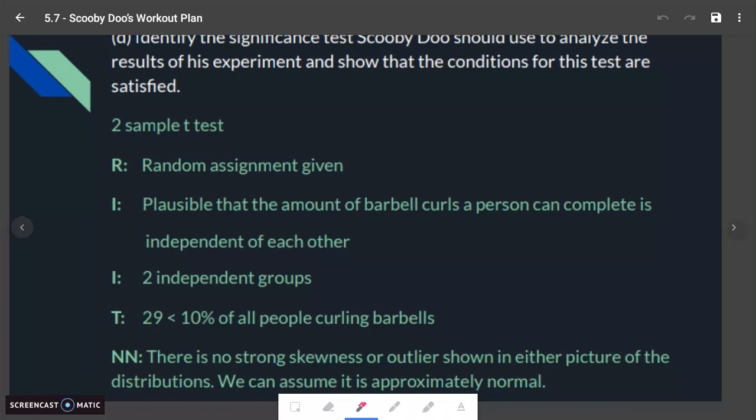So there's no strong skewness or outlier shown in either picture of the distributions. We can assume it is approximately normal. Because remember, when you get down to the picture part, we're really just trying to take that picture and fudge it enough that we can understand why we're performing our test still. So because there are no crazy outliers and no skewness that's really standing out to us, we're going to go with it being approximately normal in this case, just so we can proceed.